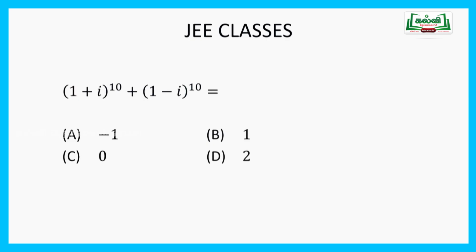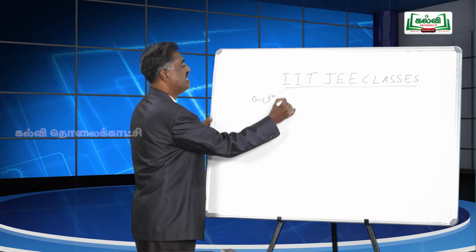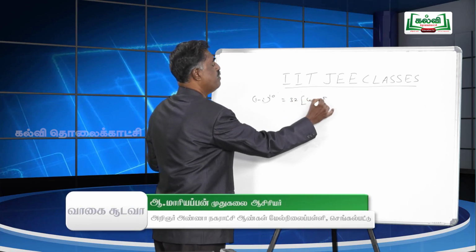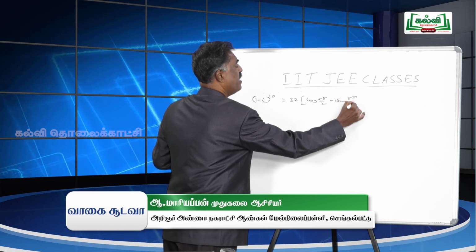See, the question is 1 plus i as well as its conjugate 1 minus i. So, we can similarly write 1 minus i whole power 10 with just a small change, that is, we change the sign only. So, 1 minus i whole power 10 is 32 into cos 5 pi by 2 minus i sin 5 pi by 2.